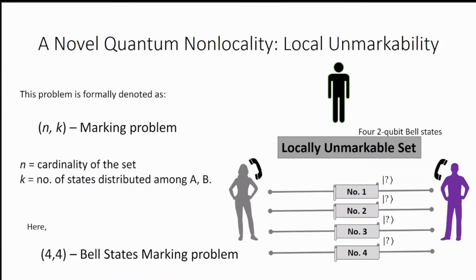Formally, this problem is denoted as the NK marking problem. N means the cardinality of the set, that is, here we have 4 Bell states, so n equals 4, and K is the number of the states distributed among Alice and Bob. So all 4 states have been distributed among Alice and Bob, so K is also 4 here. That's why we are dealing with the 4-4 Bell states marking problem.